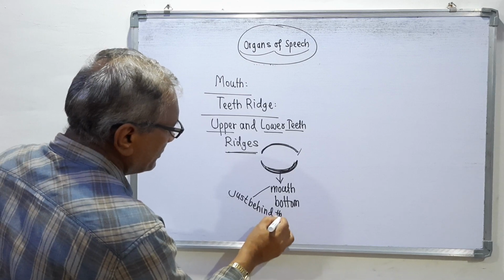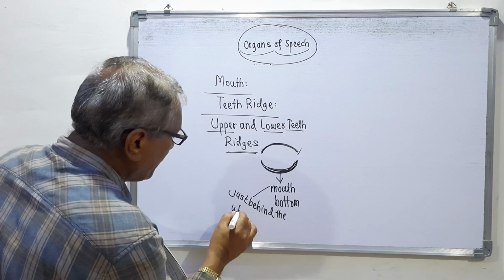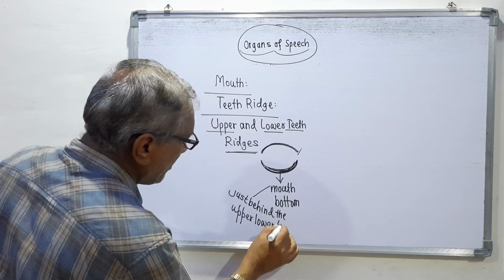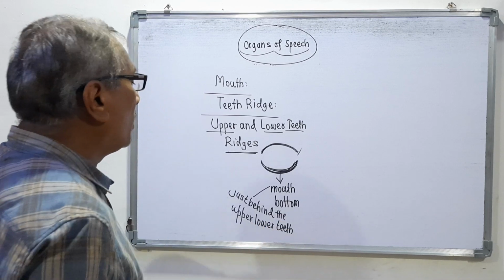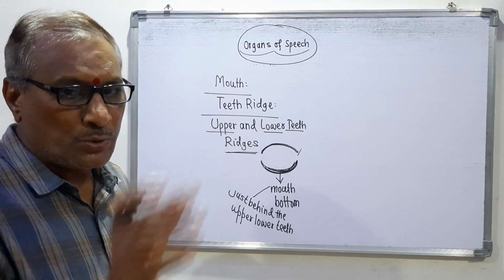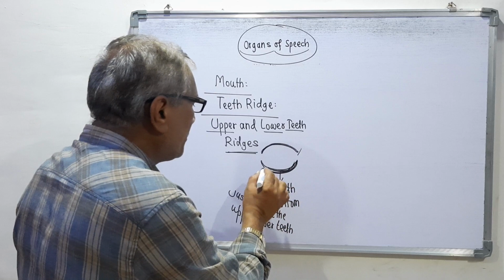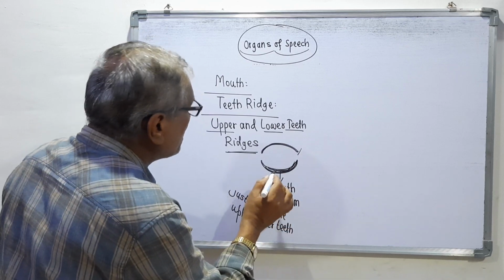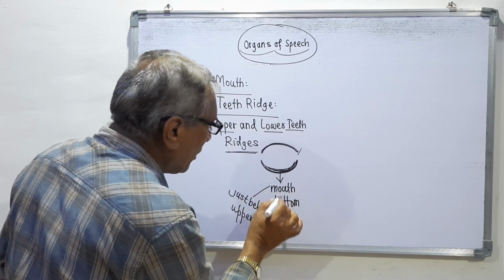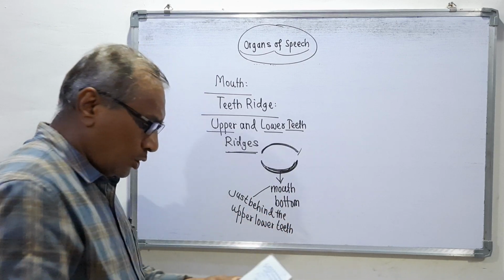Remember, this part is just behind the upper and lower teeth. So the lower teeth ridge is this, and this is the mouth bottom, and this mouth bottom is just behind the lower teeth.